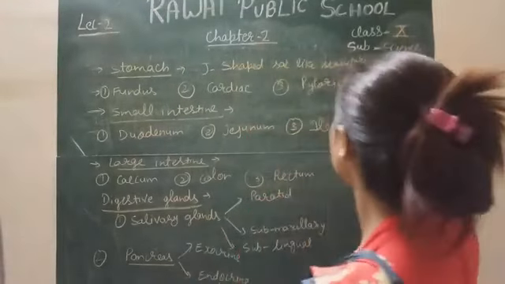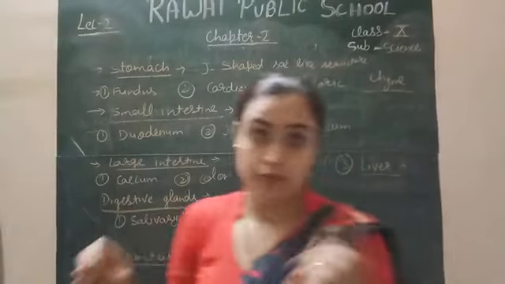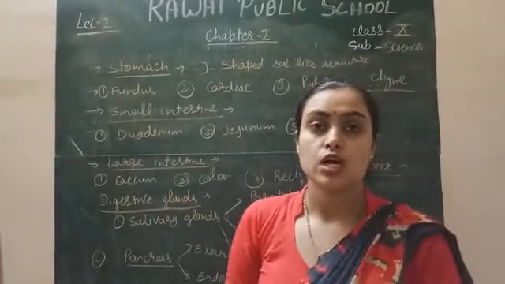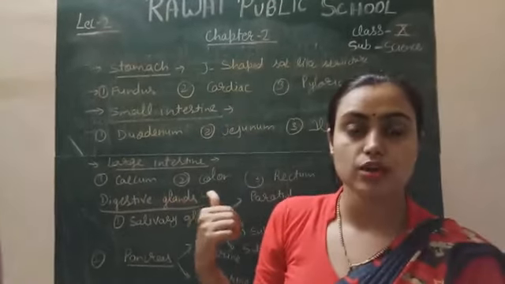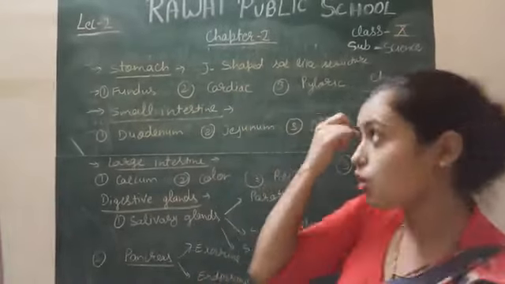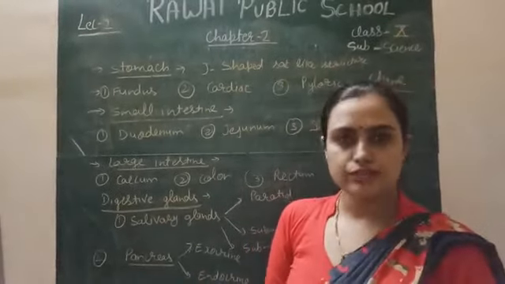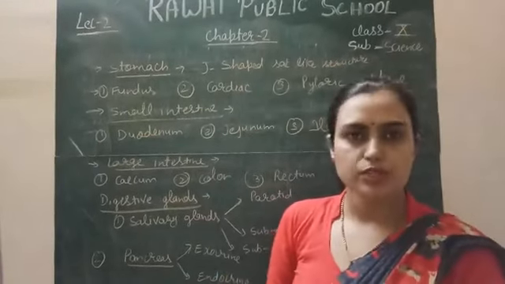This is the food in the stomach. The food is called bolus when it comes out from the esophagus. When the bolus is mixed with the gastric juice or gastric enzymes, it is called chyme, because it is acidic in nature, right? After this, the food goes from the stomach into the small intestine.